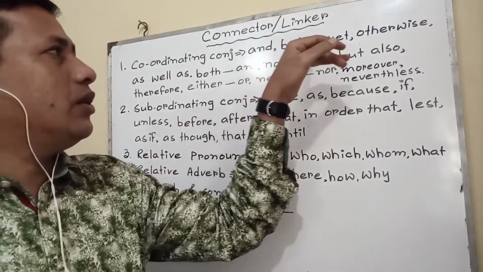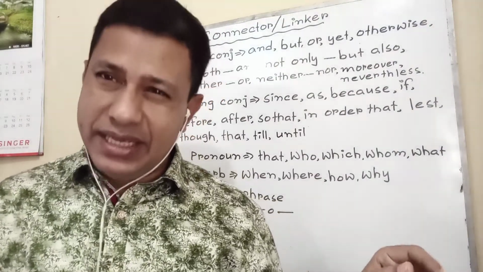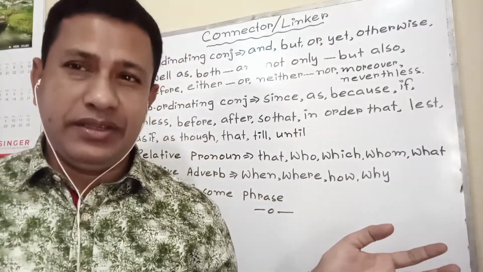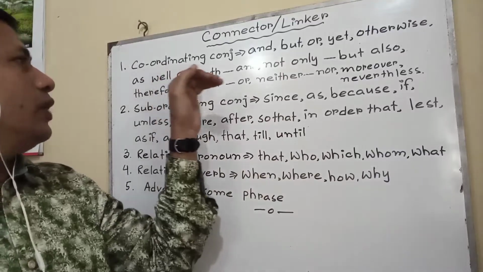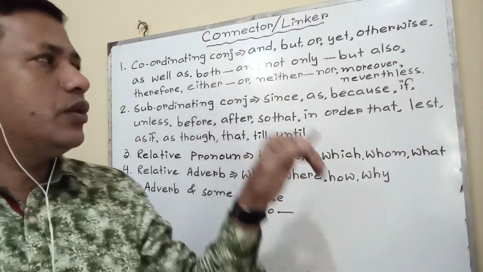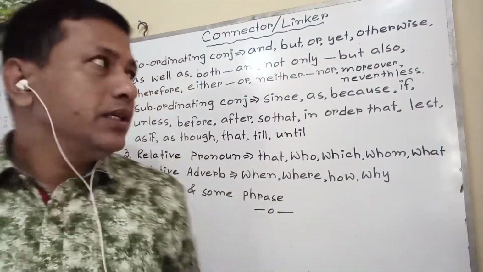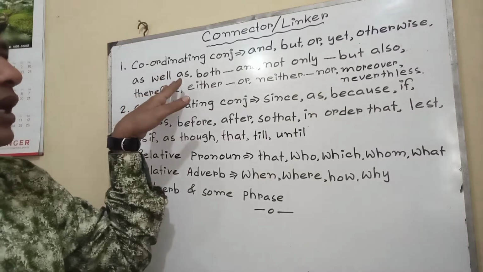And, but, or, yet, otherwise are mostly used in compound sentences. Again, in simple sentences also we find as well as, both and, not only but also, therefore, either or, neither nor, moreover, nevertheless. You know the use of these words. These words are actually used in a simple sentence.